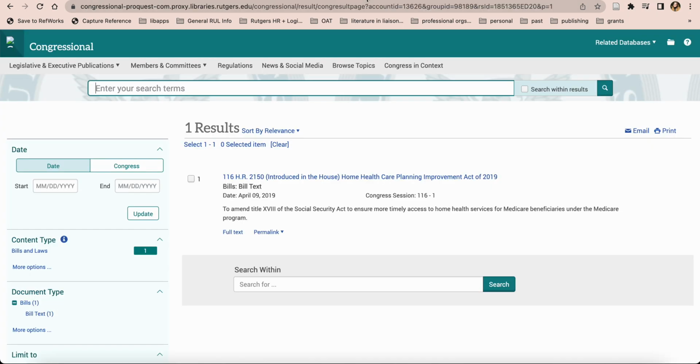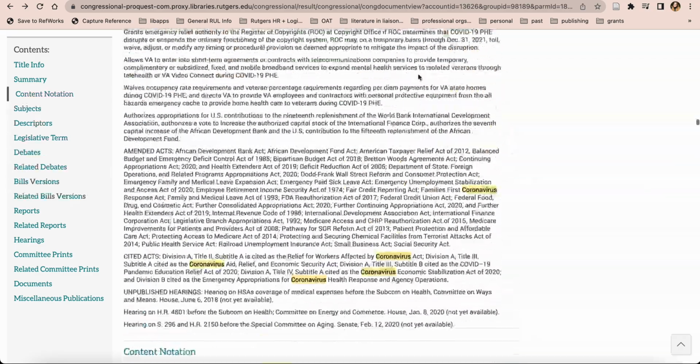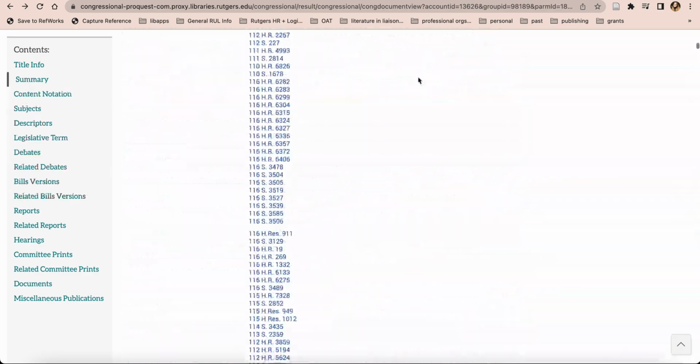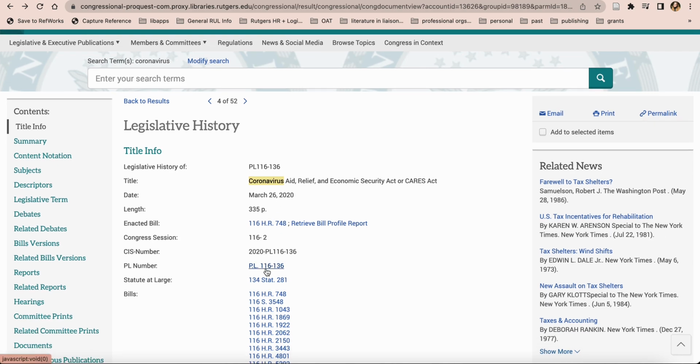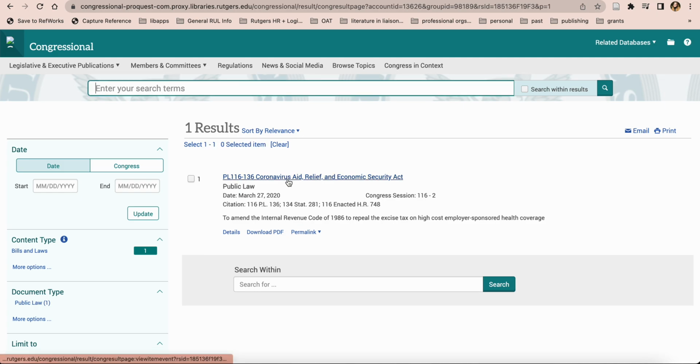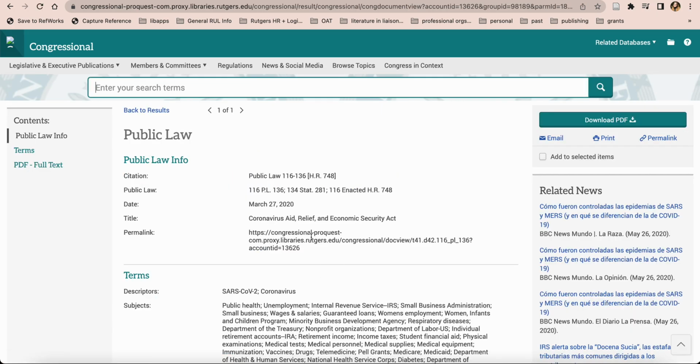So I've pulled up a couple of different examples here. This is our legislative history that we were looking at in the last video for the CARES Act. And I figured we would use this as our jumping off point. So we can see that this public law was PL 116-136. Let's practice citing PL 116-136. I'm going to click on that in ProQuest so I can see the whole thing.